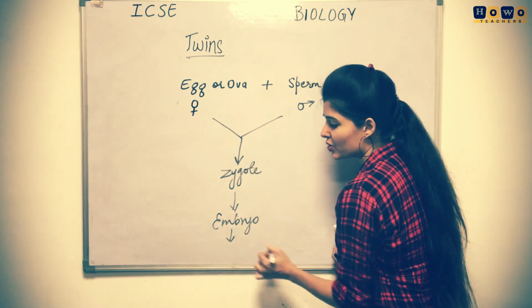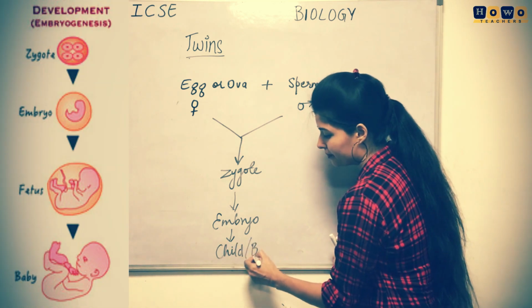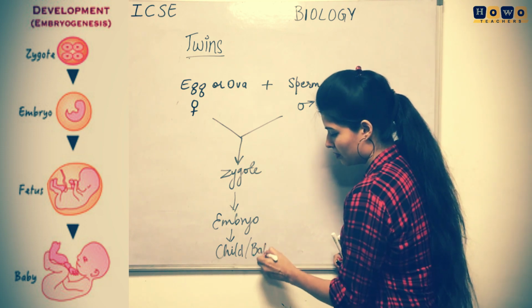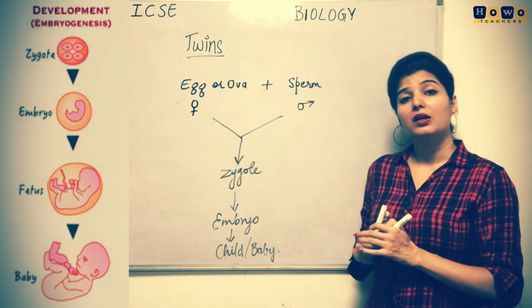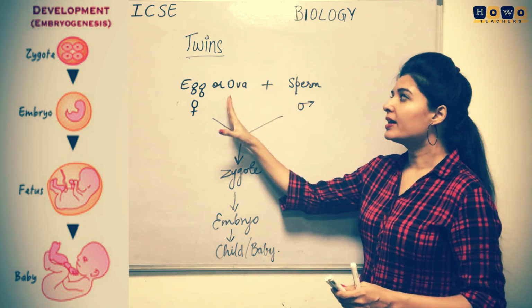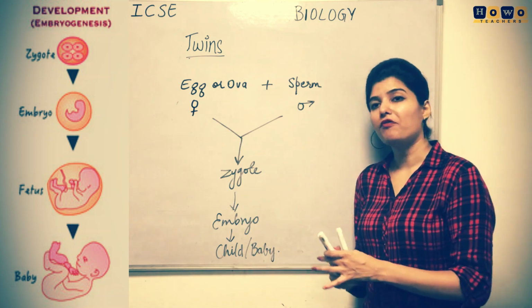This embryo is going to give rise to a child or a baby. Now, the thing that you have to remember here is that if one egg is going to fuse with one sperm, there will be the development of one child.